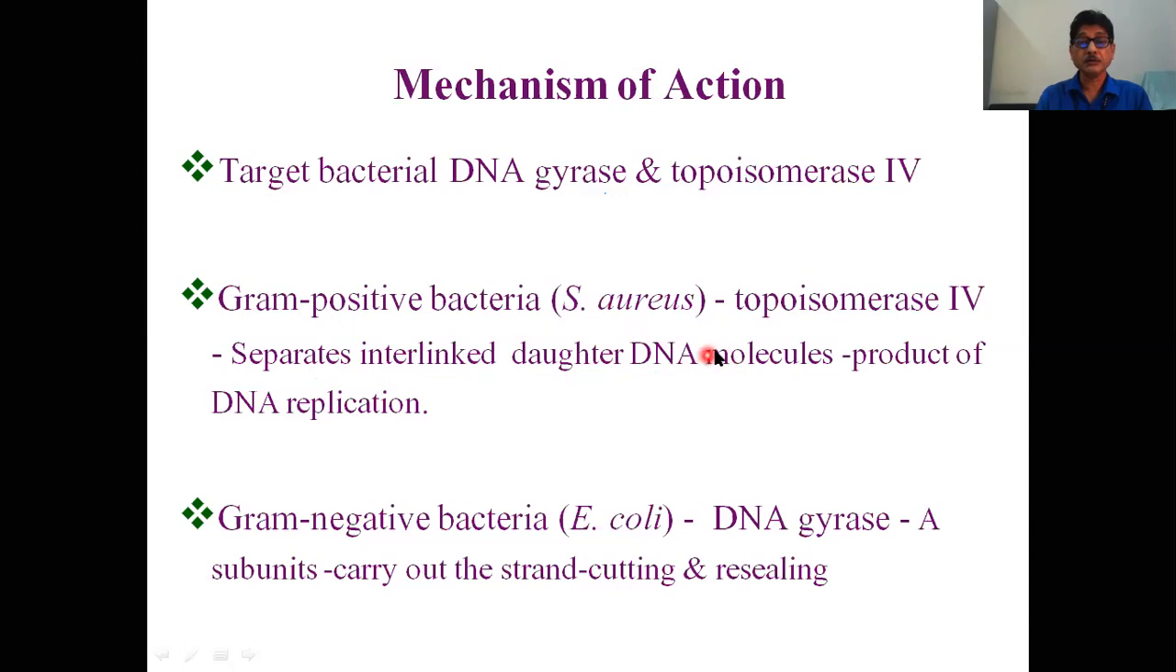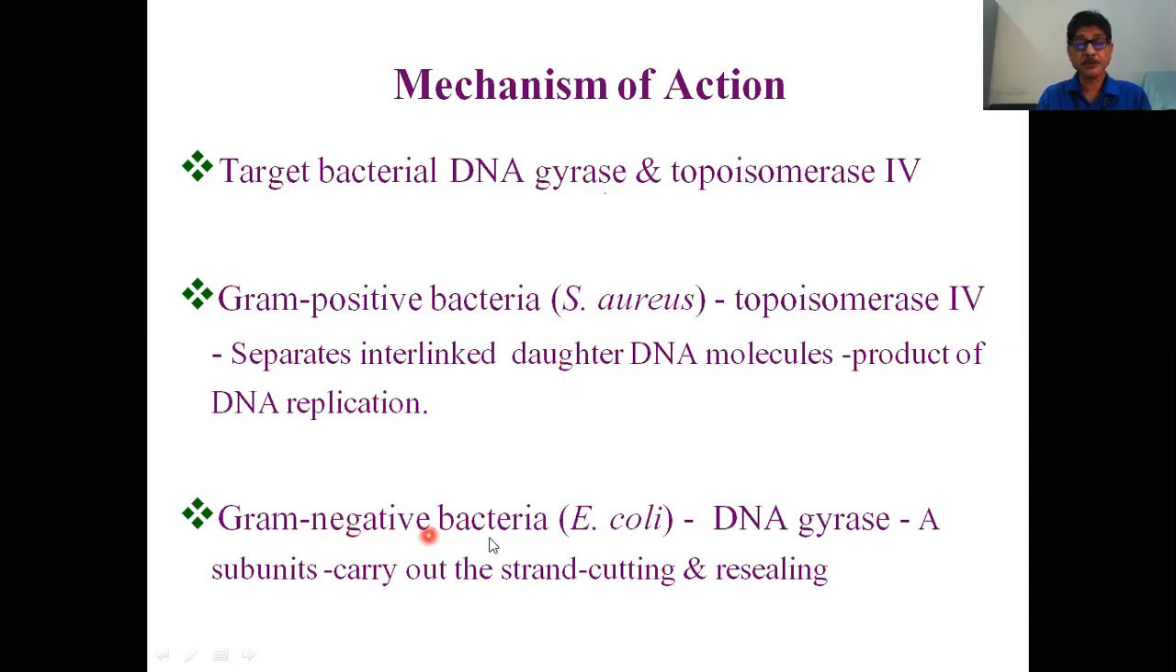When there is growth of the microorganisms, during multiplication, it separates the DNA molecules, which are the product of DNA replication. After DNA replication, the DNA are separated by the enzyme topoisomerase. Now, if you give fluoroquinolones, especially in the case of gram-positive bacteria, due to inhibition of the topoisomerase 4 enzyme, the DNA cannot be separated. So this group of antimicrobial agents disturbs bacterial multiplication.